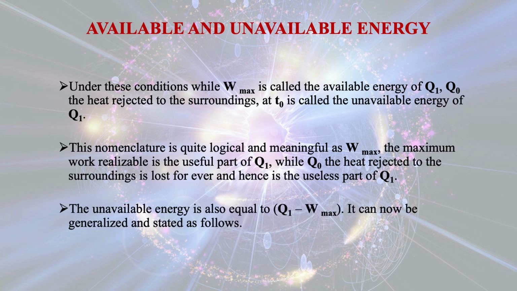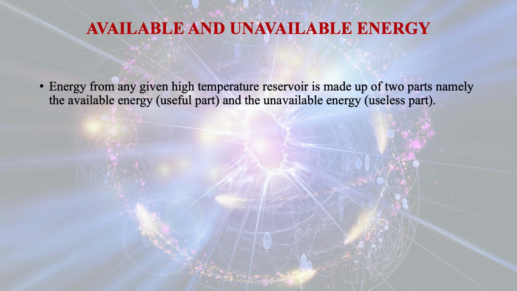The unavailable energy is also equal to Q1 minus W max. It can now be generalized and stated as follows. Energy from any given high temperature reservoir is made up of two parts, namely available energy, that is the useful energy, and unavailable energy, that is the useless part.